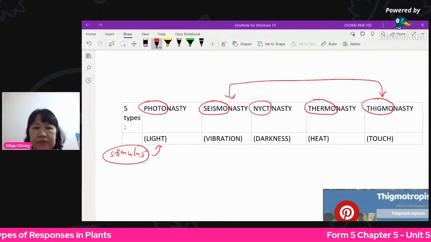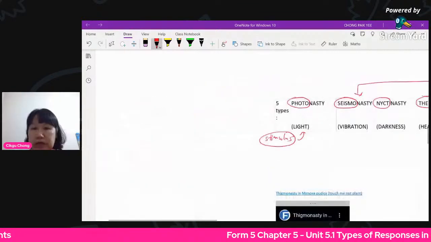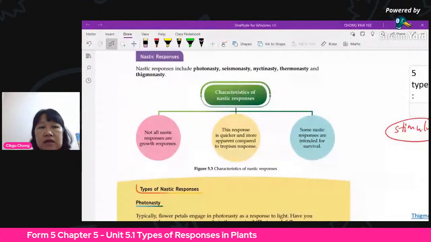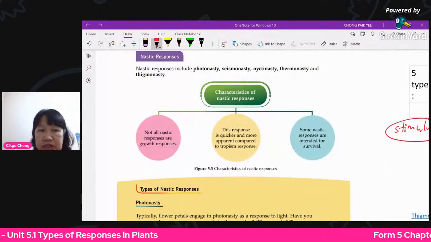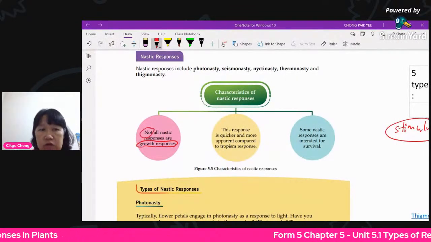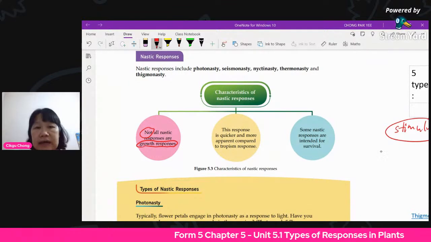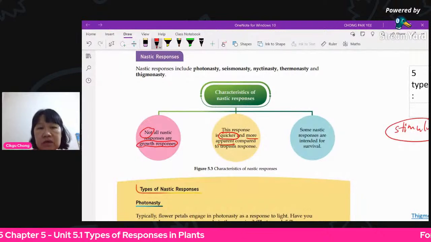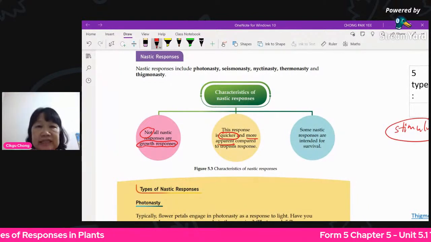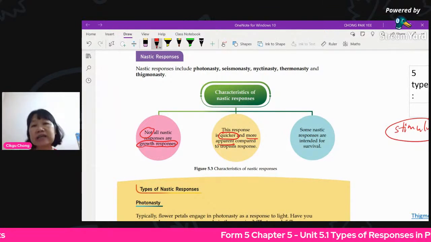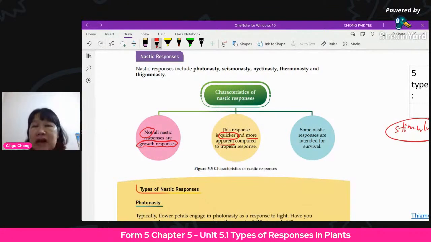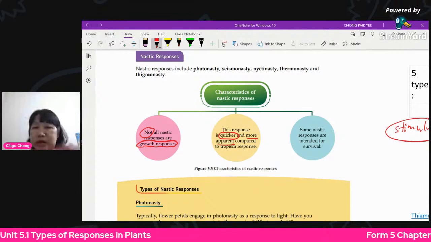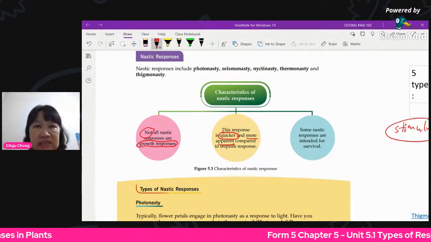Now, let's look at the textbook. What are the characteristics of nastic responses? Again, they are not growth. They may not necessarily be growth. 不是成长的一个过程啊. The response is fast, quick, more apparent, more obvious, 很明显. Very easily you can see it happen, right in front of your eyes. For example, the 含羞草, the semalu or the mimosa plant, closes immediately. When it does that, it's immediate. It's definitely nasty, not tropism.